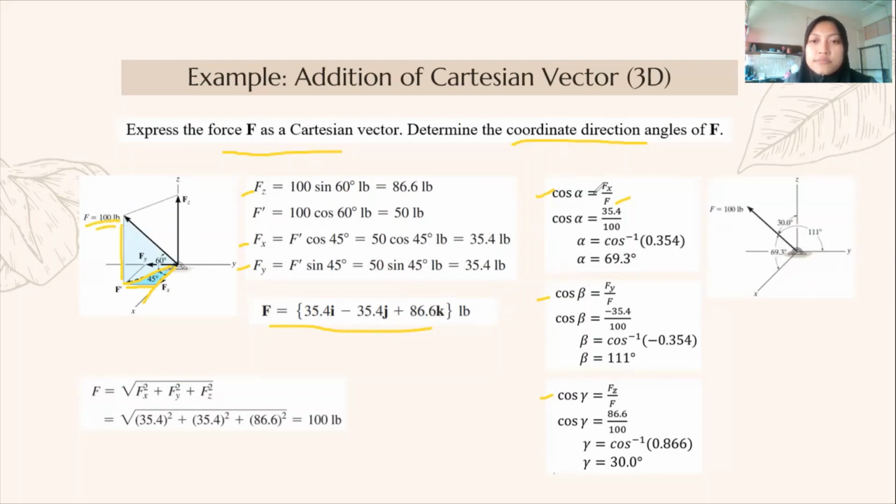Then by using this formula, for alpha we get 69.3, for beta we get 111 degrees, and for gamma we get 30 degrees. If you want to sketch it on the x, y, and z axes, alpha is from the positive x axis to the tail, beta is from the positive y axis to the tail, and gamma is from the positive z axis to the tail.